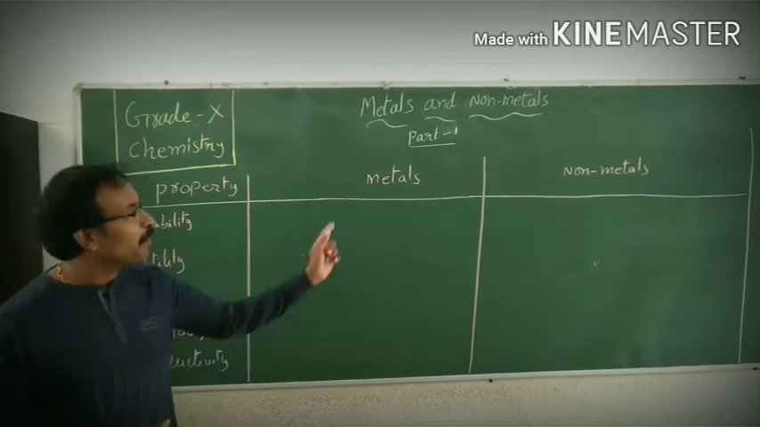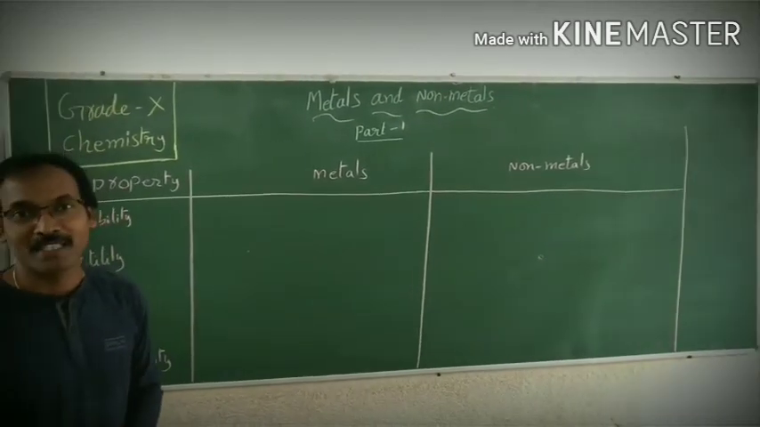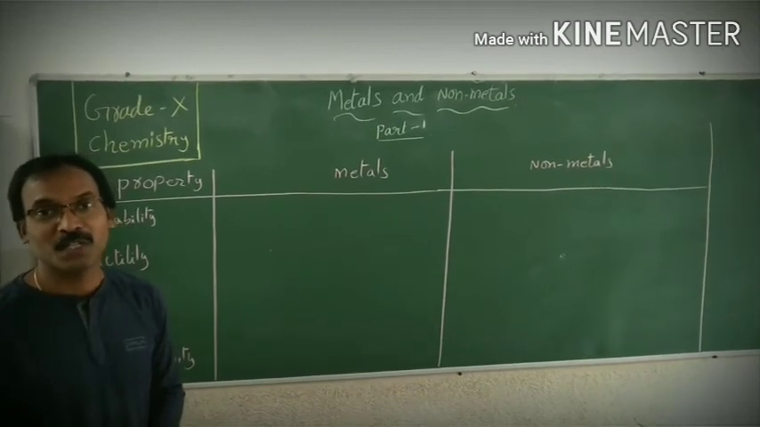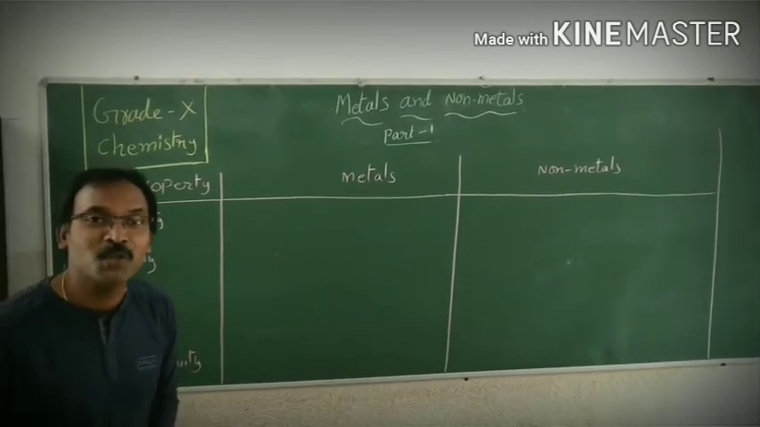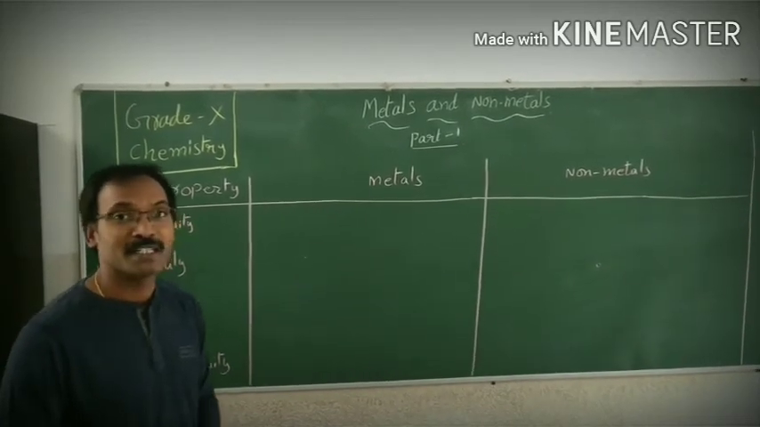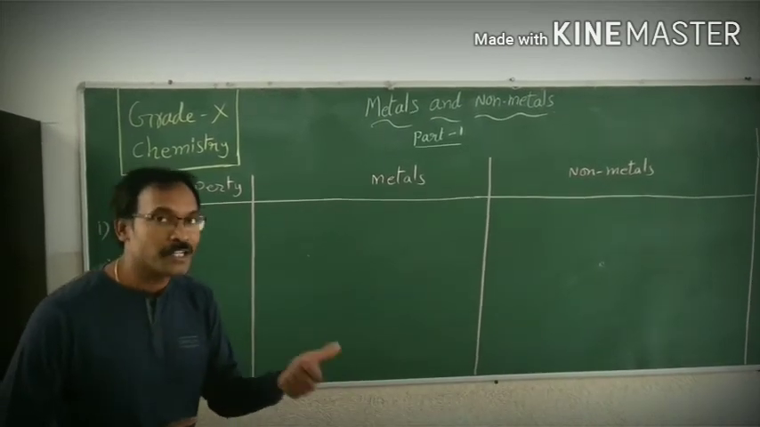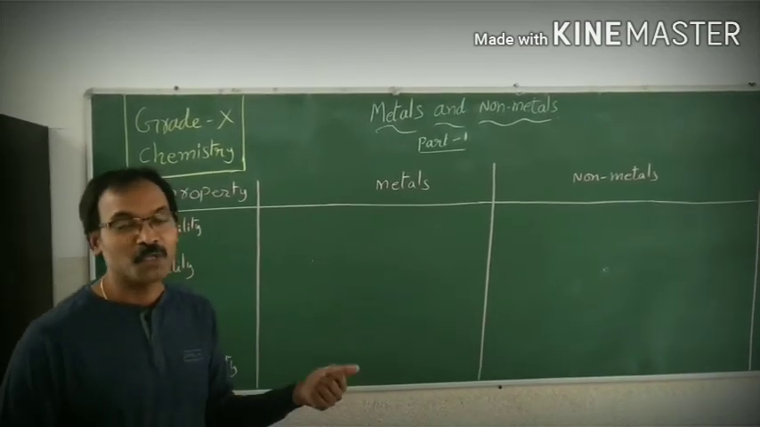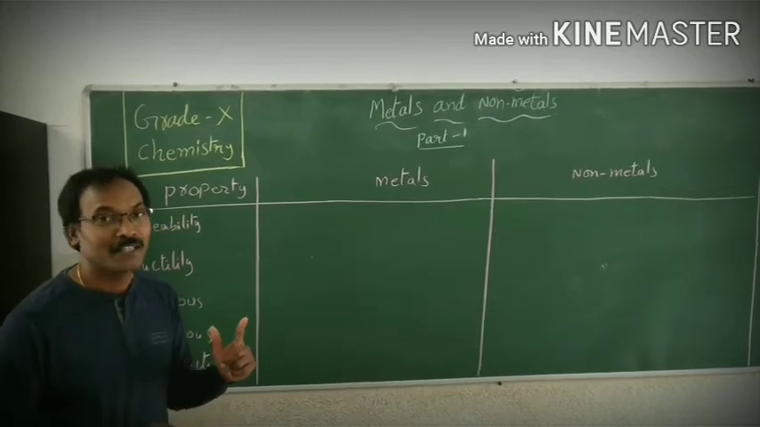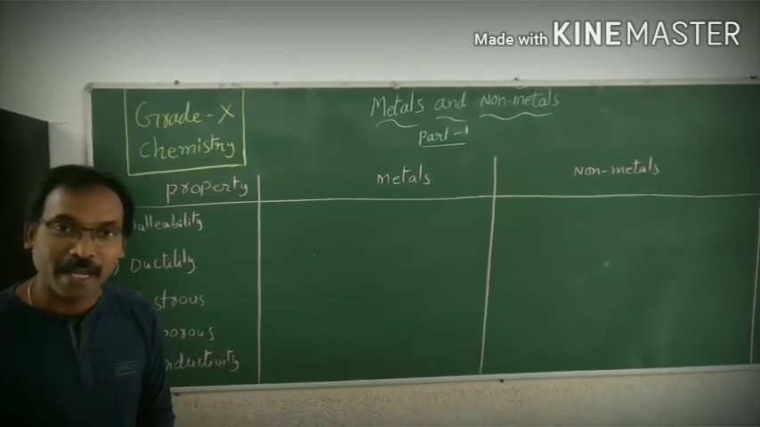Okay? And when we come to the non-metals, we have a total of only 22 non-metals. Out of 22 non-metals, children, most of the non-metals exist in the gaseous form or the solid form. But only one non-metal is in the liquid form. That non-metal is bromine.